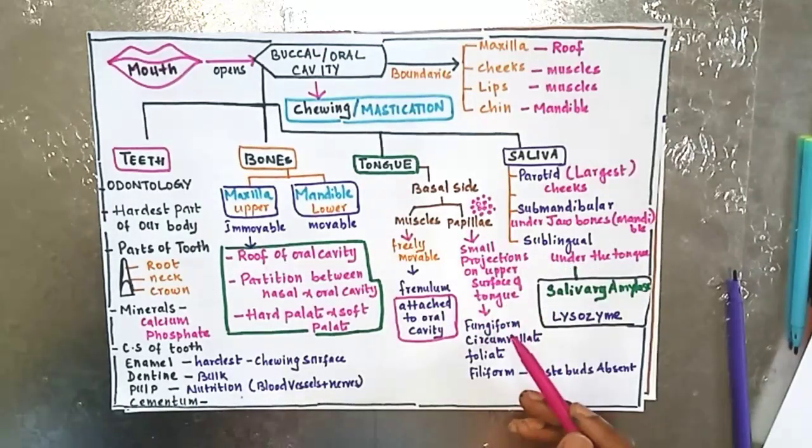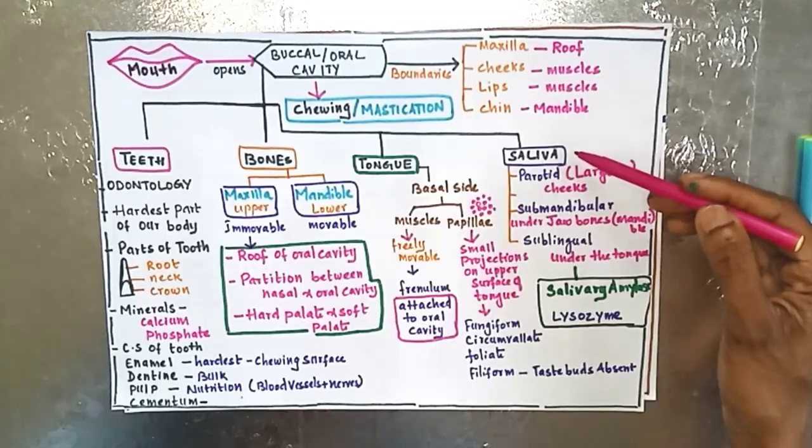What are the four types of papilla? Fungiform, circumvallate, foliate and filiform. In these three papillae, taste buds are present. Taste buds means which give you the sensation of taste, like sweet, bitter or sour taste. These three papillae help you to differentiate the taste of the food, whereas filiform papillae does not contain any taste buds. So this is one important MCQ. Four types of papillae are present. Taste buds are present in these three papillae, whereas filiform papillae does not contain any taste buds.